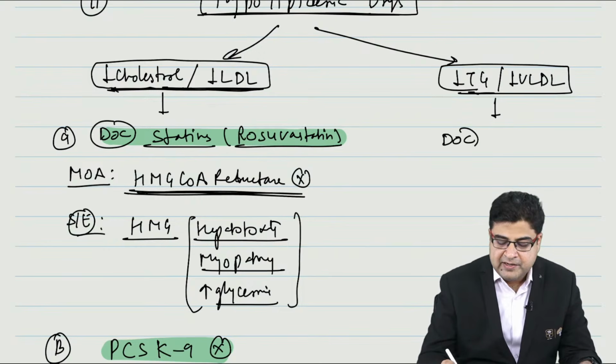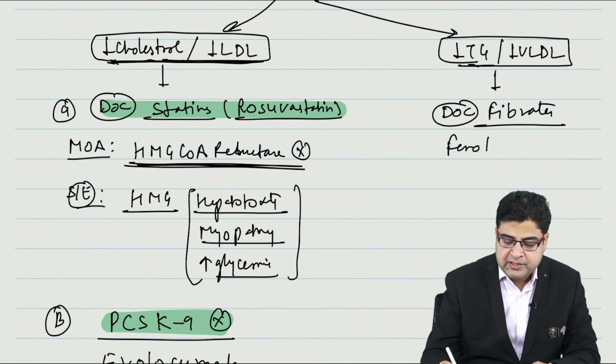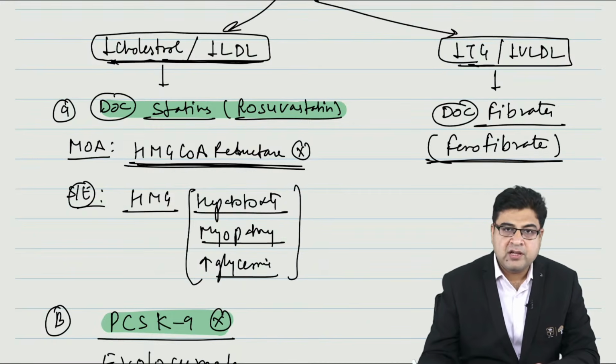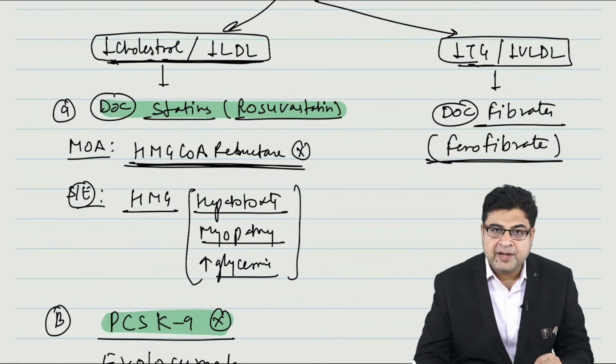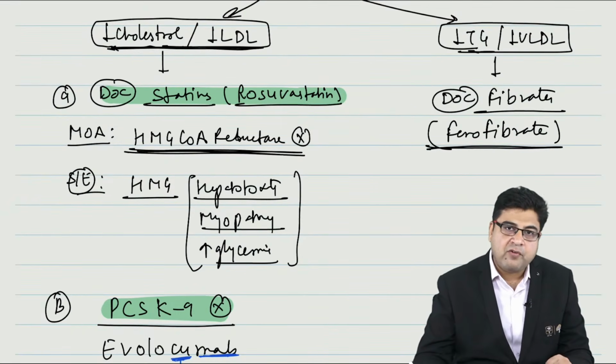And here the best medicines are fibrates. Fibrates are the best medicines to be used, and the classical drug that we use here is fenofibrate. So fenofibrate is the best medicine to be used over here. Any drug which has the word fibrate belongs to this class, and that medicine is given to reduce the level of triglyceride.